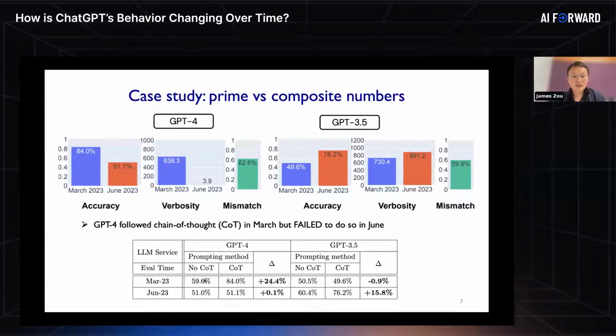So you can see here that in March, there's actually a significant boost when we asked the model to do chain of thought reasoning, right? About a 24% jump in the accuracy of the model. Interestingly, in June, there's essentially no boost coming from asking the model to do chain of thoughts. So this degradation in the model's chain of thought reasoning is what we think actually led to this quite large drop-off in the model's behavior and performance on these prime number tasks.